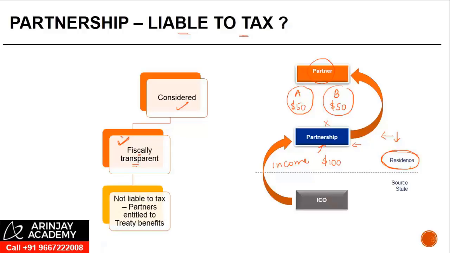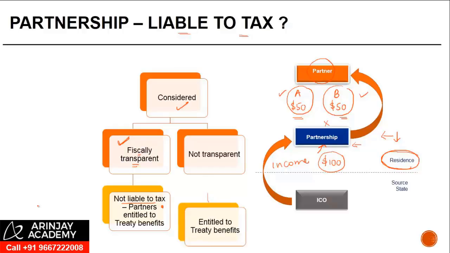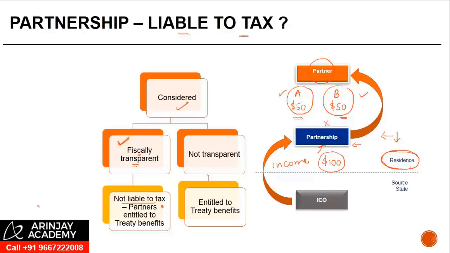In such a case, it is not liable to tax in the country of residence, and therefore it is not entitled to the benefit of the treaty. But the partners, A and B, because they are liable to tax in the country of residence, will be able to claim the benefit of the treaty on the respective $50 of income that they get. However, if this firm was not treated as fiscally transparent, meaning that this $100 was taxed in the hands of the partnership firm as their income, right? In that case, it is entitled to the benefit of the tax treaty.